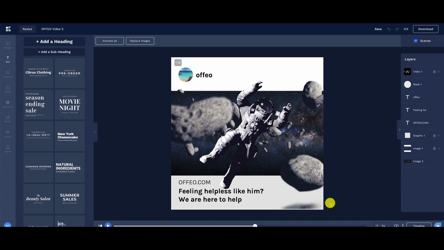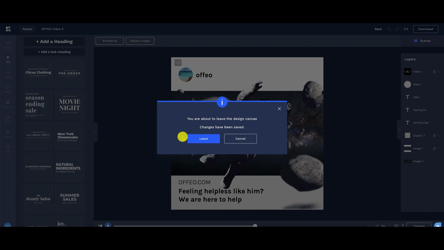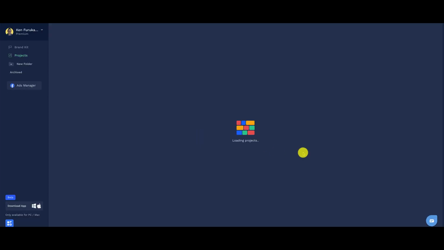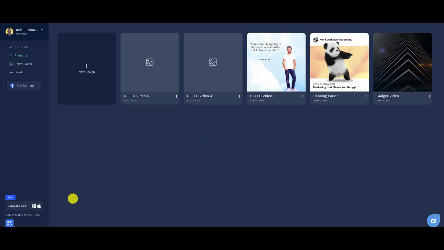It is very simple to use. And this is another feature that I am very, very excited about, and I can't wait to use. So let's go back out to the main dashboard area. Let's go ahead, I want to show you guys where you can download that app. So right here, this is where you can download the app for PC and Mac.